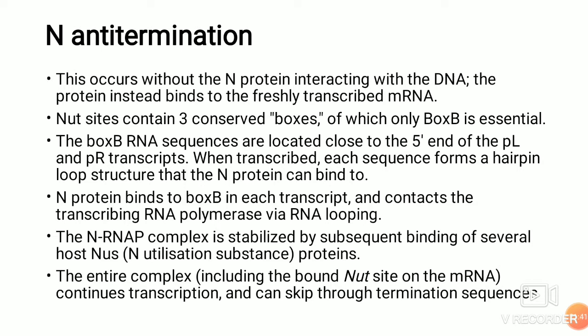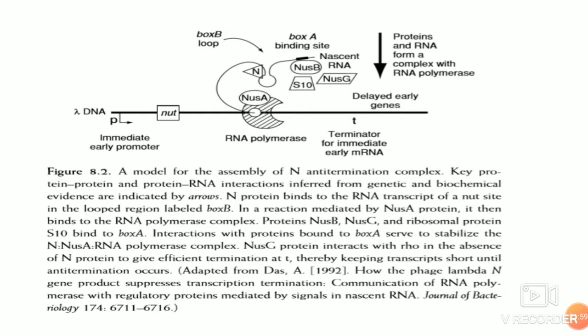It's a 107 amino acid basic protein, and that recruits the other host factors like the RNA polymerase, NUS-A, NUS-B, NUS-G, and RPS-J genes. Okay, the Rho factors are also recruited.